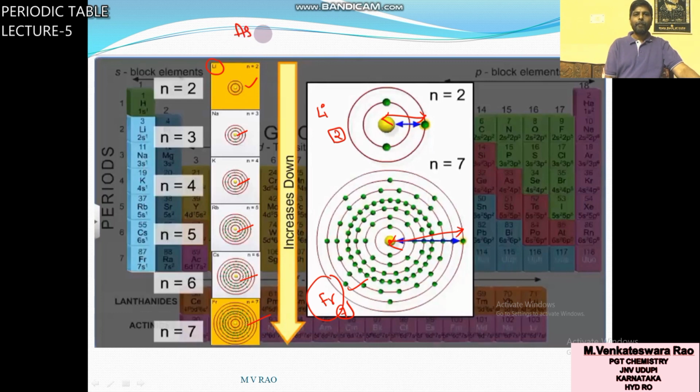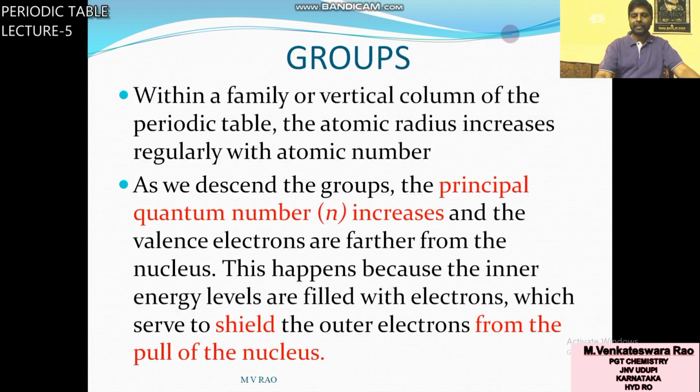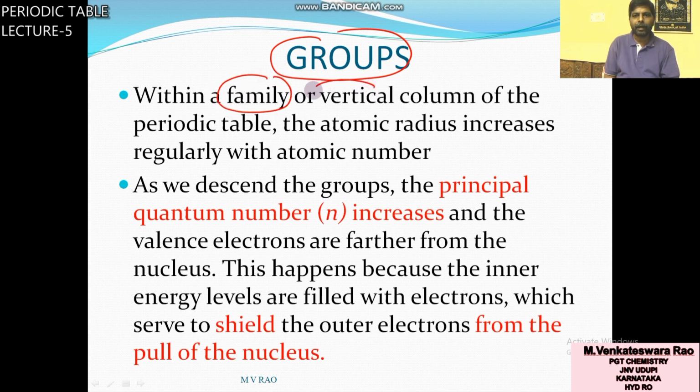In a group from top to bottom, number of energy levels increase. Number of energy levels increase, size increase. That means radius increase. You can see within family means group, either in a group or family or vertical column. So vertical columns are called groups or families of the periodic table.